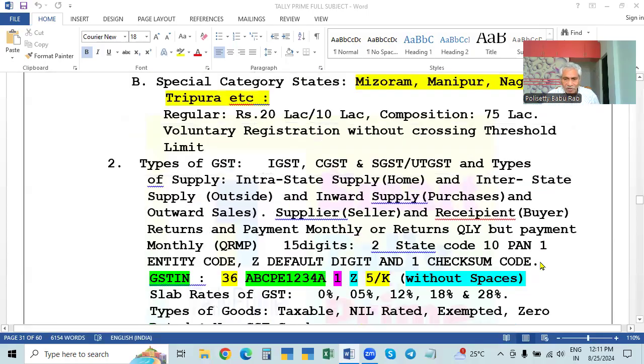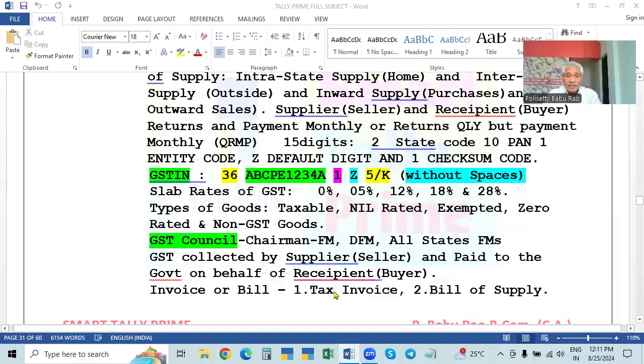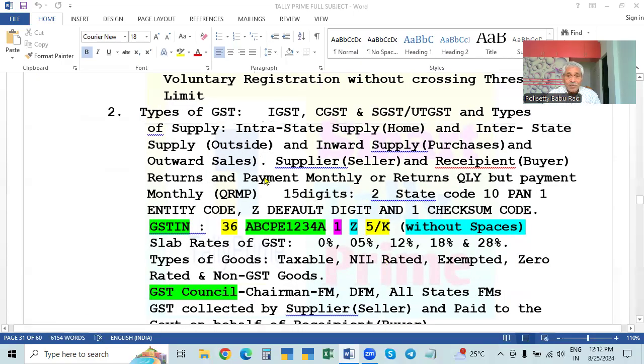Now the most important thing is how to implement this GST in Tally, or any other accounting system. In the accounting system, we have to learn something about Tally. I told you, the seller will collect the tax in the invoice and the buyer will pay the tax to the seller. The seller will pay to the government, isn't it? In technical terms, the seller is called a supplier. In the GST Act, we say seller, but he is called a supplier.